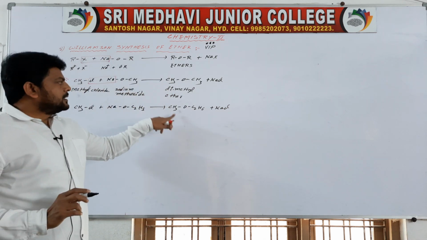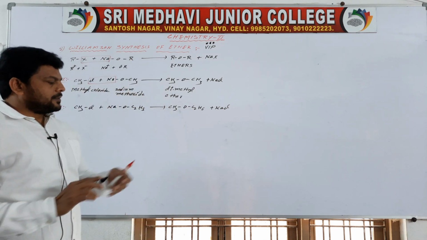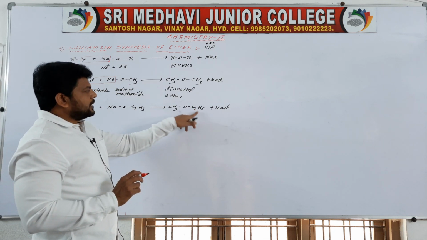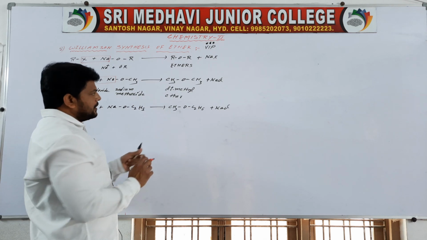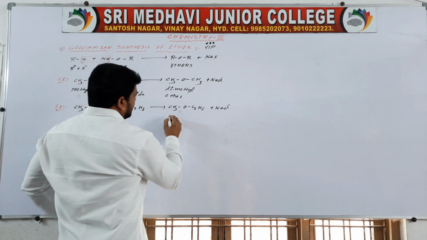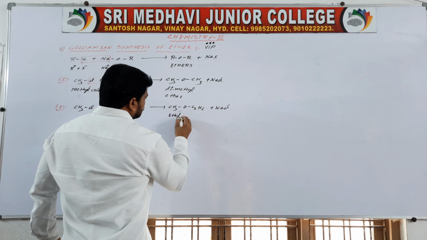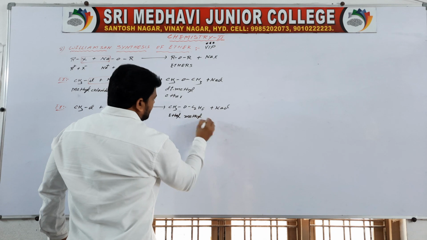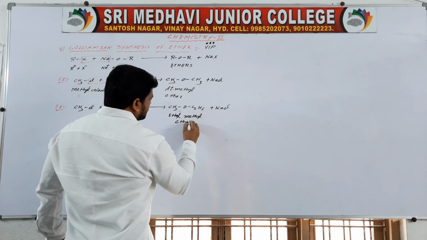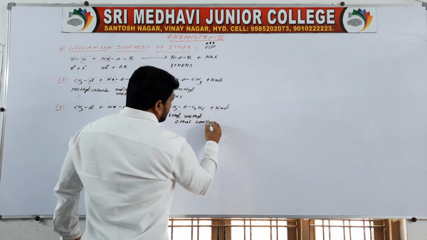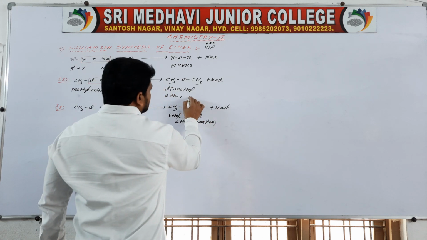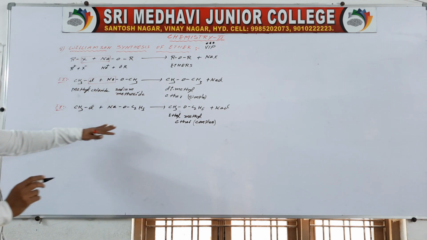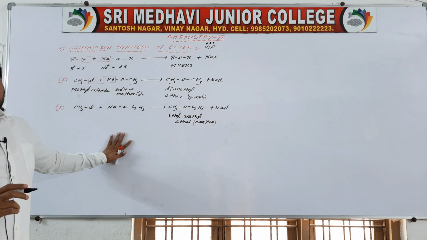So it is ethyl methyl ether. It is a complex ether. Okay, so this is the way we may prepare.